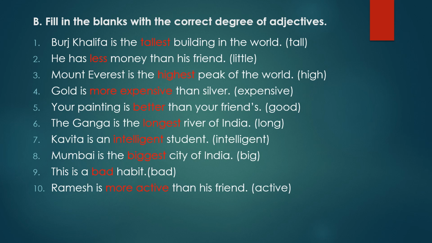Last question. Ramesh is dash than his friend. The word in the bracket is active. Now Ramesh and his friend are compared. So the comparative degree will come and than is also there. So we will write more active because comparative degree of active is more active. So the sentence will be: Ramesh is more active than his friend.